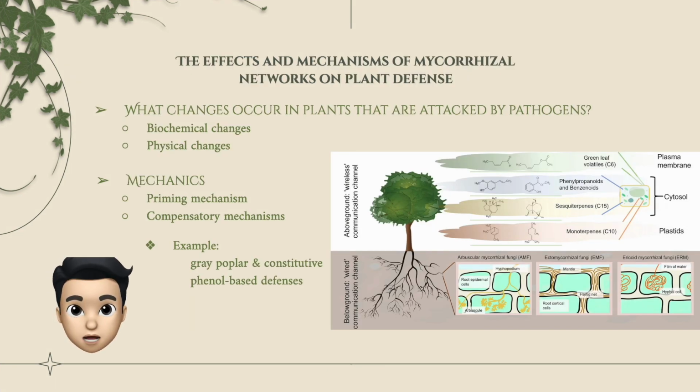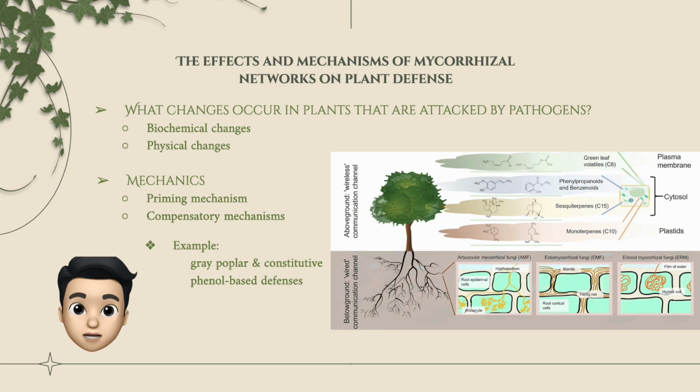Plants that are attacked by pathogens can emit signaling molecules that can be transmitted to the neighboring plants through mycorrhizal networks. These plants can manifest physical changes such as strengthening their cell walls, or they can manifest biochemical changes including production of volatile organic molecules or VOCs.